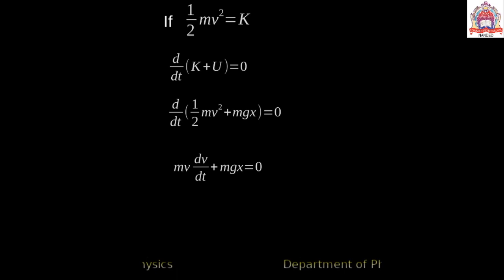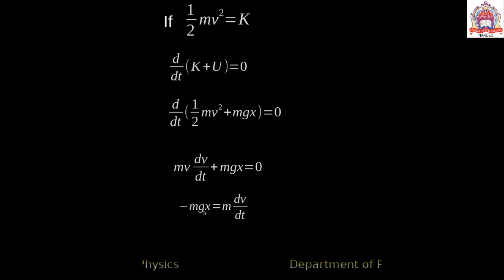Taking v to the d into dt for simplification, so mv dv by dt plus mgx is equal to 0. Again rearrange it. So here the value of x is dx by dt.